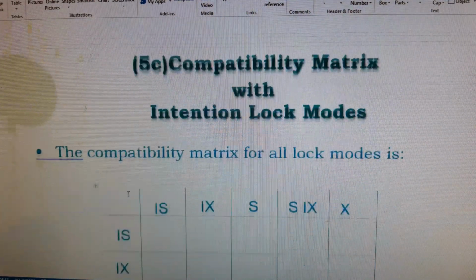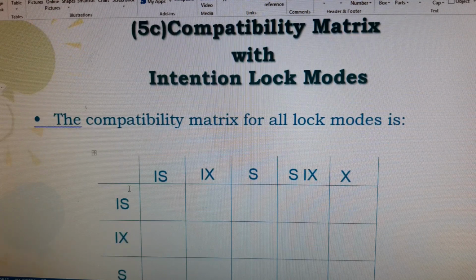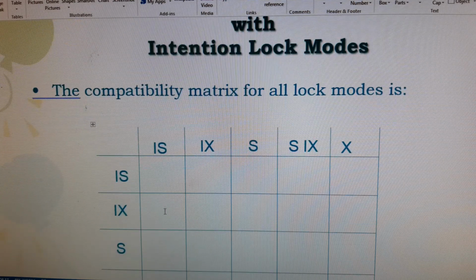So here, what is the compatibility? If we are going to place the locks, what is the compatibility between intention shared and intention shared, whether it is supported or not? If we do intention shared and intention exclusive, whether it is supported or not, for all the levels of the hierarchy in multiple granularity, how is it supported? So likewise we should define it in the matrix.